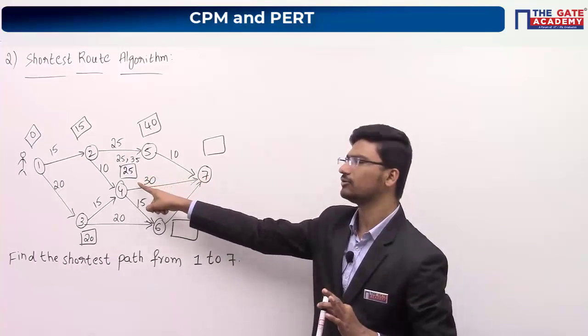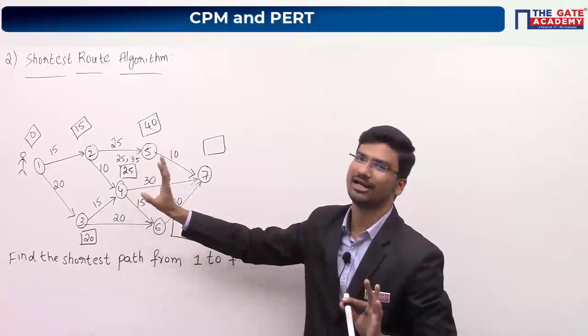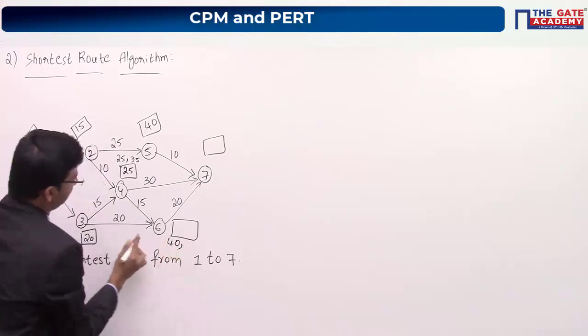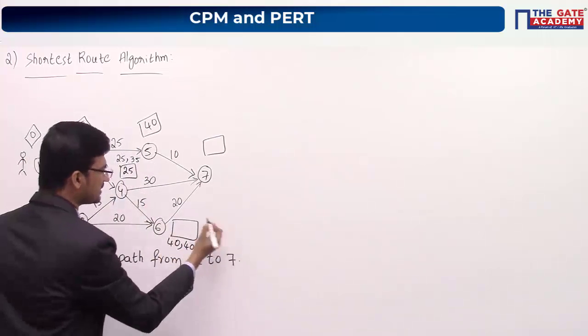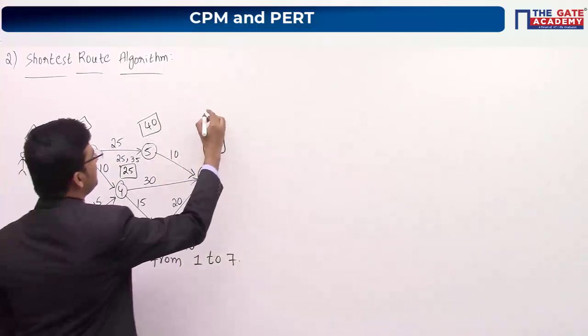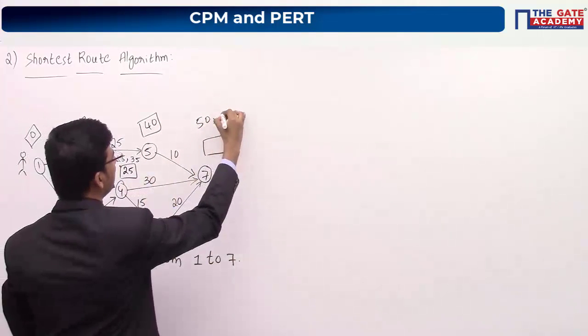Whenever you are using this shortest route algorithm, you have to take the minimum value only. Similarly, 20 plus 20, it may be 40, or 25 plus 15, again it may be 40. As there is a tie, take the minimum value, which is 40 only. Now 40 plus 10, it will be 50. And 25 plus 30, it will be 55.